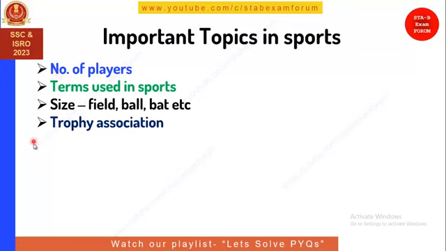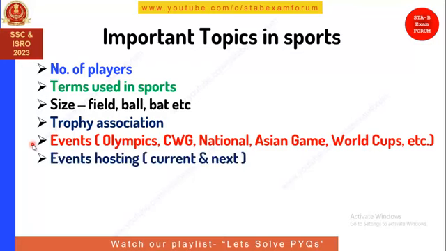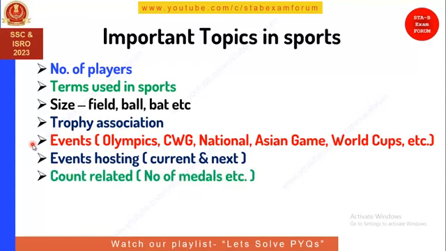These topics we will try to bring in future. The other topics include events in Olympics, Commonwealth Games, National and Asian Games, World Cup, etc. These are primarily current affairs, like event hosting, current and next, which you should also prepare. Then count-related questions, like number of medals, who has topped, how many medals India bagged, you also need to look at. And famous personalities are very important for the ISRO exam. To which sport a famous personality is associated, that type of question you also need to prepare.